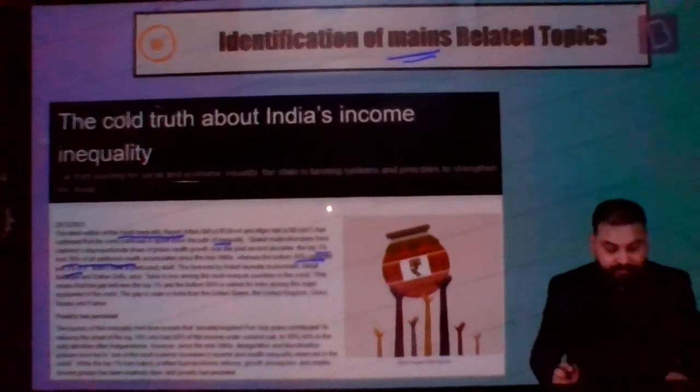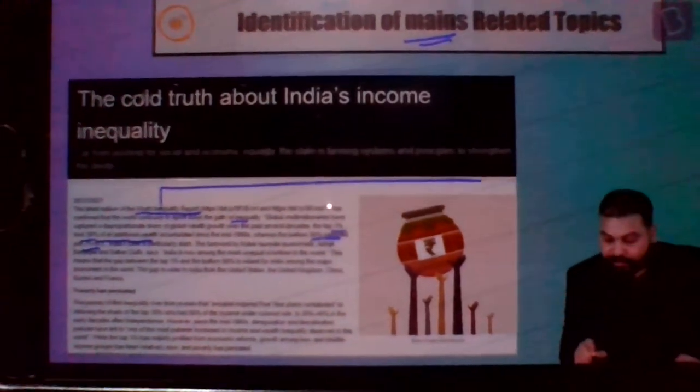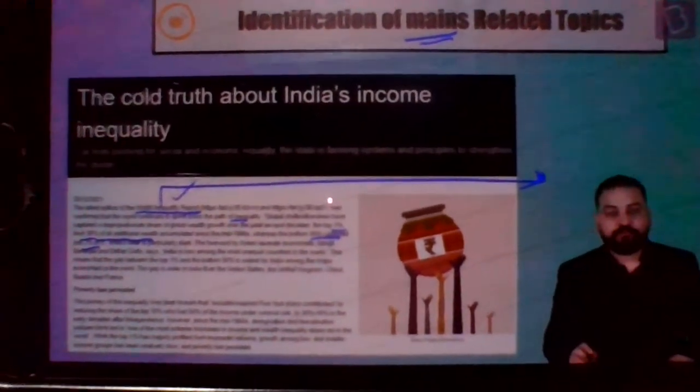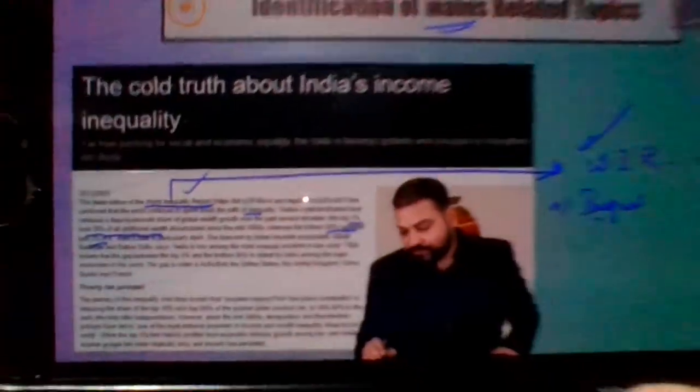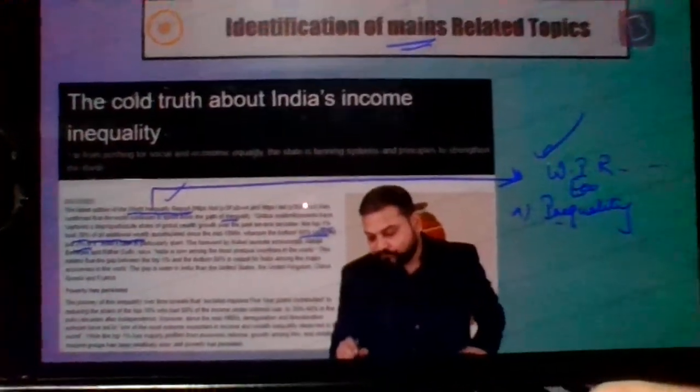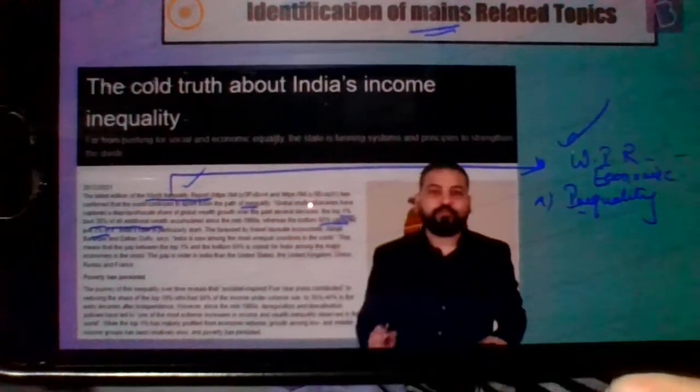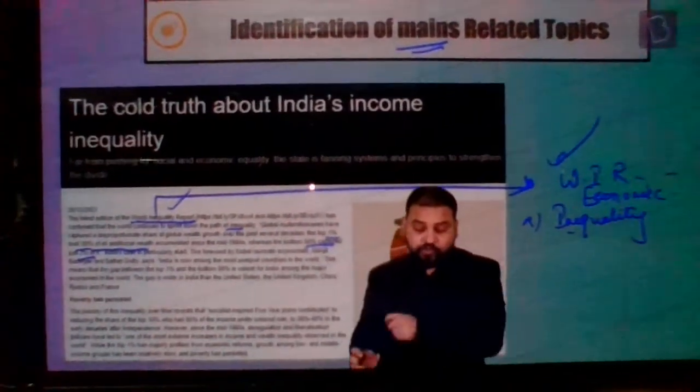Now, if you have read till here, one of the things in prelims, you all know, is that it is always asked who publishes this report. So, for example, the World Inequality Report is published by, and options will be given: IMF, World Bank, etc. So, for prelims, this can be the question. In mains, if there is any question on inequality, specifically economic inequality, what do you have to write?